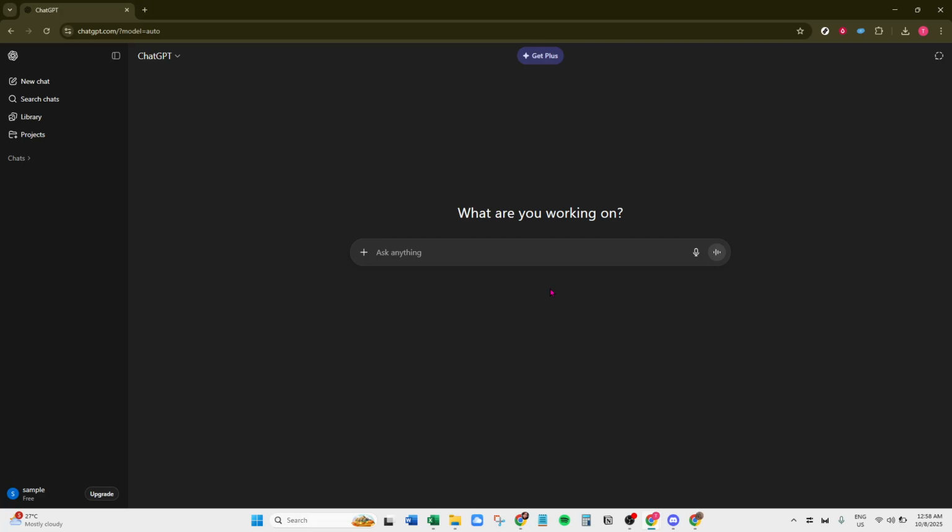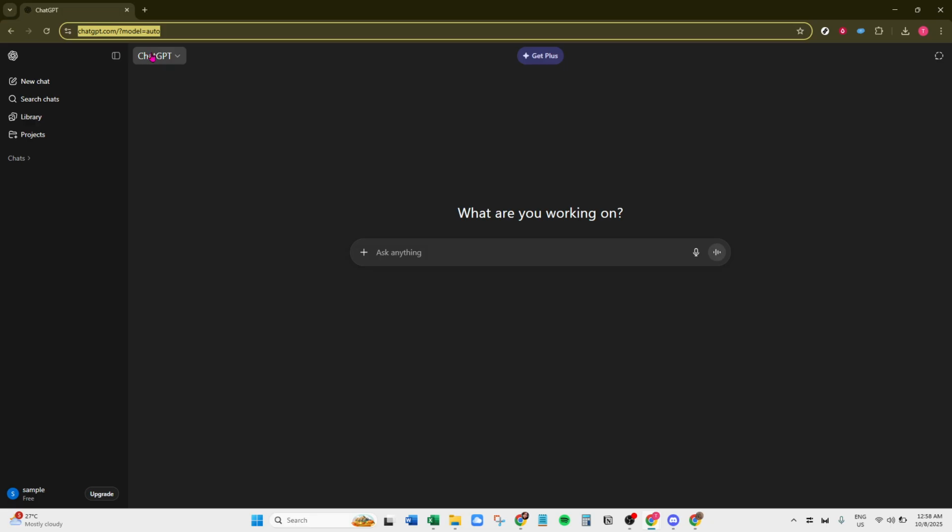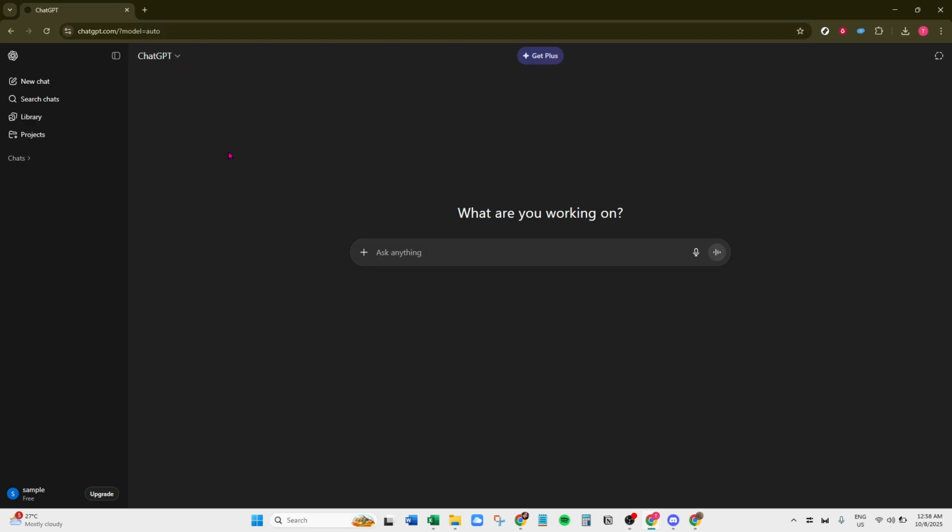To get started, you'll first need to open ChatGPT. If you're not already familiar, ChatGPT is an AI language model that can assist you in generating text-based outputs for a variety of tasks, including creating Excel formulas. Once you have ChatGPT open, you'll either want to navigate to an existing conversation or start a new one. This provides an interface where you can input your requests and receive responses.